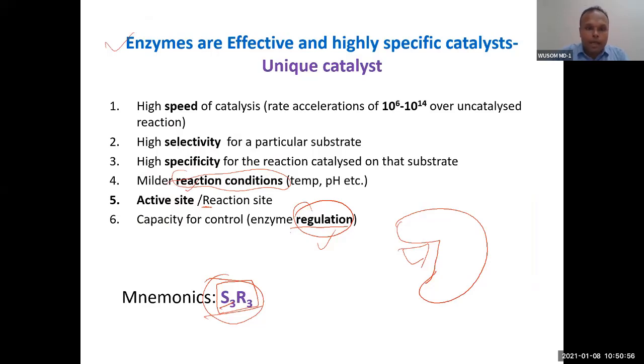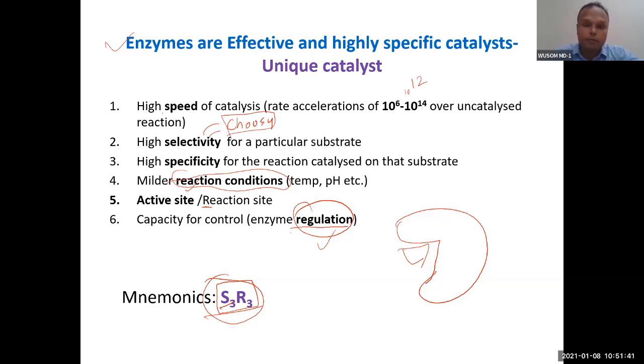So just remember S3: speed is one, then selectivity, specificity. What is speed? The enzyme is a very unique catalyst. It can increase the speed of a reaction from a million to a trillion, more than a trillion. Trillion is 10 to the 12, so it is 10 to the 14. The reaction rate increased by an enzyme can range from a million to a trillion. Just understand how fast this enzyme is. And then selectivity. Selectivity means a property like choosy. Enzyme is very choosy.